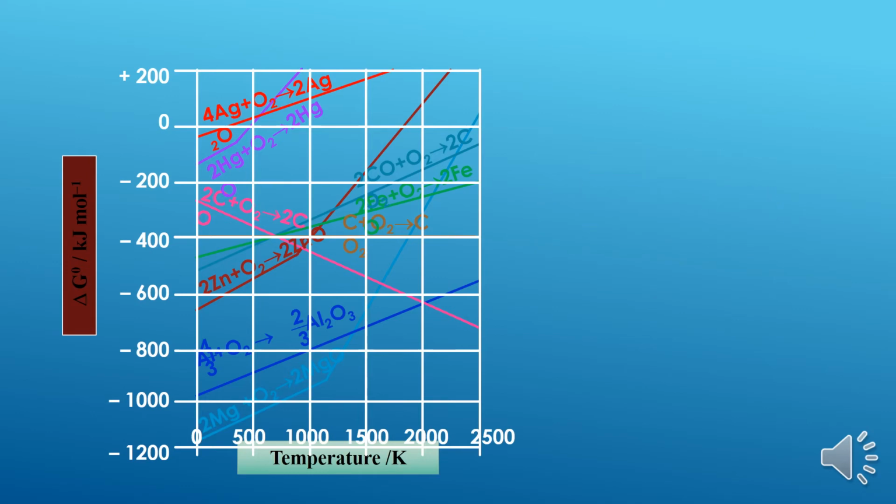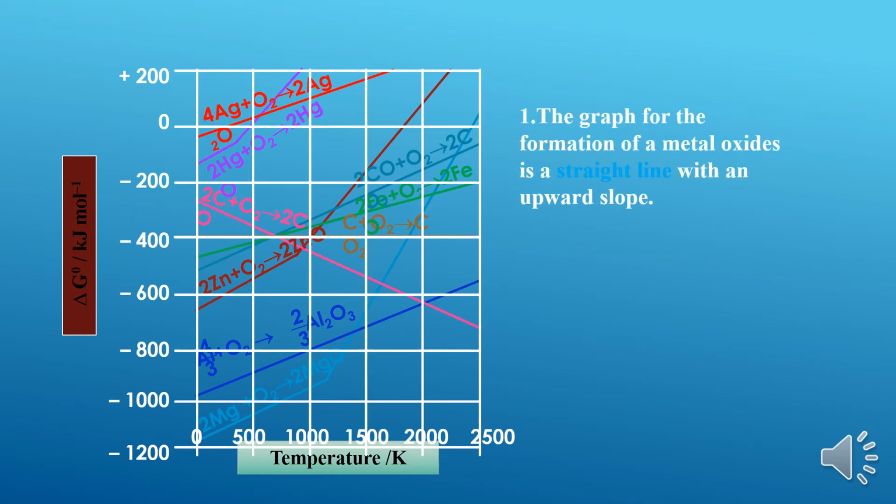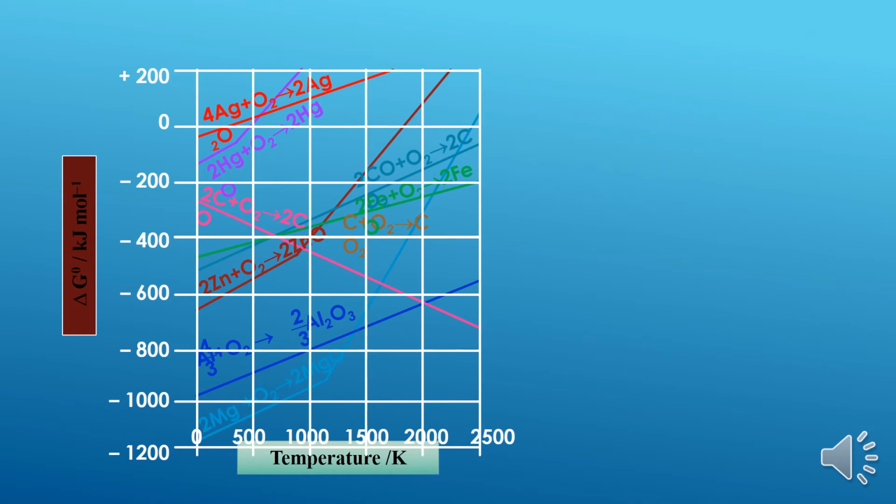What are the important features of this Ellingham diagram? The first feature is that if you go through this complete graphical representation, it shows that all the lines are in the positive direction. See here, all the lines are in the upward direction. In the sense, the graph for the formation of metal oxides shows a straight line with upward direction, or they are in the positive direction. This is the first feature.